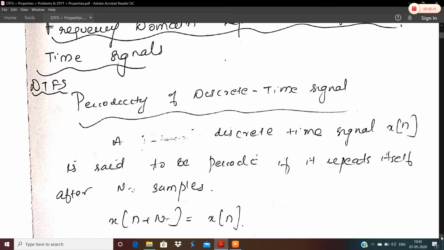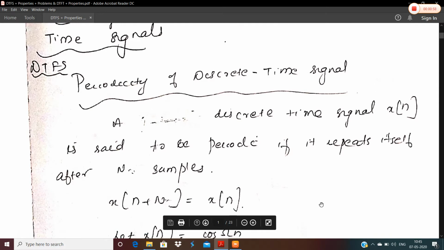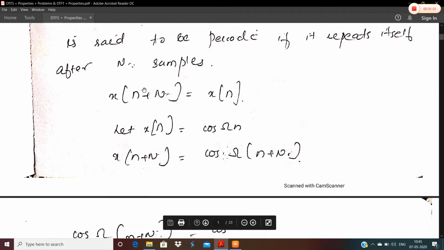DTFS, we know that it is the frequency domain representation of a discrete time periodic signal. That is, a discrete time signal x of n is said to be periodic if it repeats itself after capital N samples. That is, N is considered to be the period of the signal x of n. Then it can be represented as x of n plus capital N is equal to x of n, where x of n is your original signal.